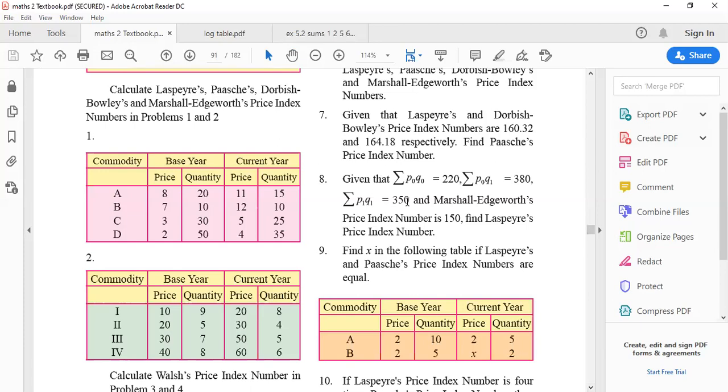Now in sum number 8, you see that there are 3 summations. Remember the sum number 6, there were 4 summations, right? Now you have 3 of them, and also you have Marshall Edgeworth's price index number, that is 150. You have to find Laspeyres's price index number.